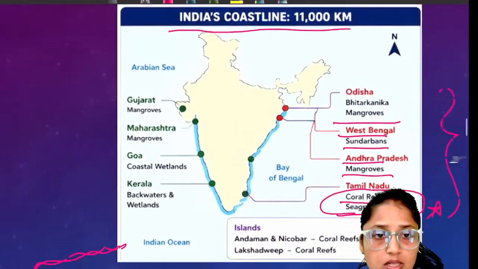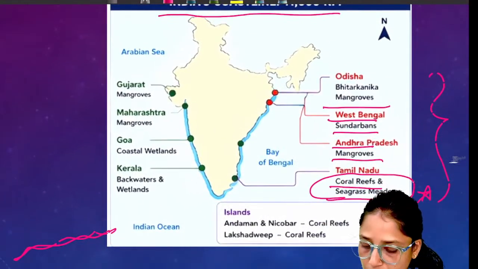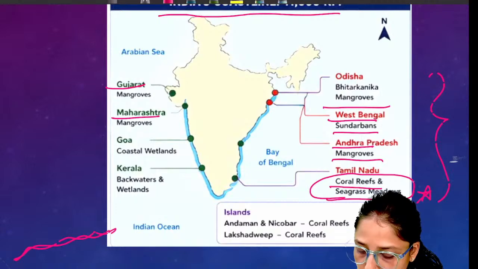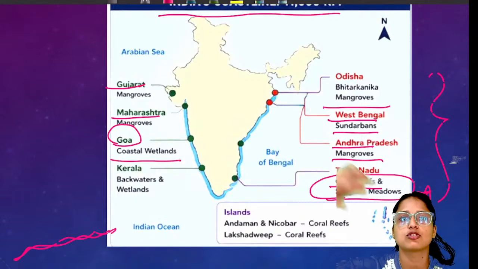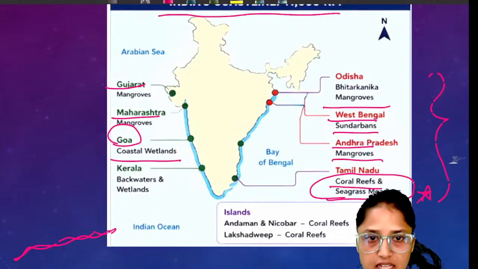Now, if we talk about the west coast of India, we have mangroves in Gujarat, Maharashtra, and Goa. Here we also have some coastal wetlands. These wetlands also act as a natural protective shield against disasters.